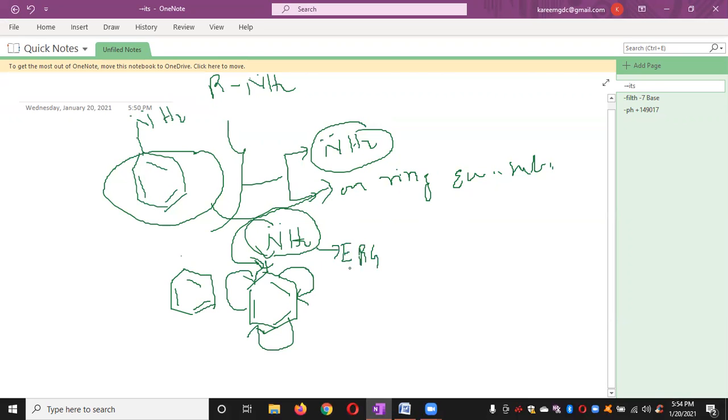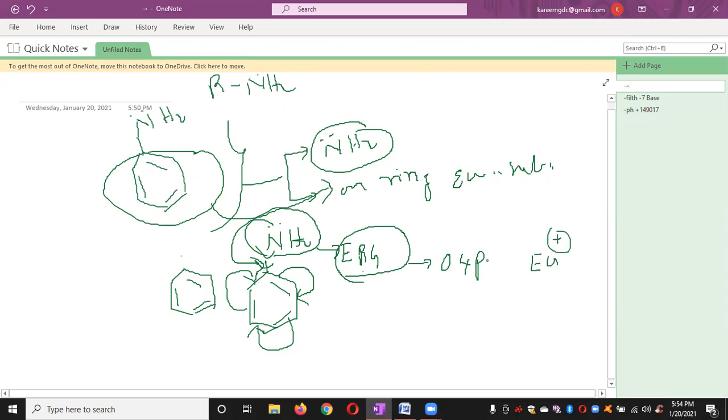Ring activating groups are ERG groups, electron donating groups also. These ERG groups are known as ortho and para directing groups for the incoming electrophile. These electron releasing groups direct the incoming electrophile to attack at either the ortho position or the para position.